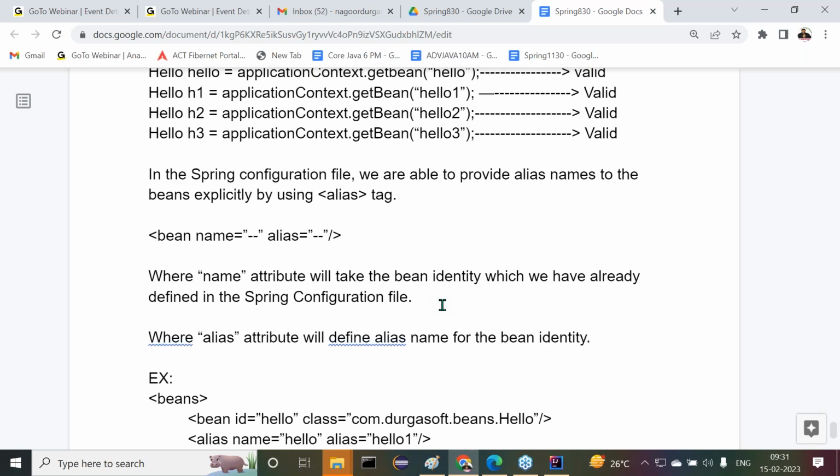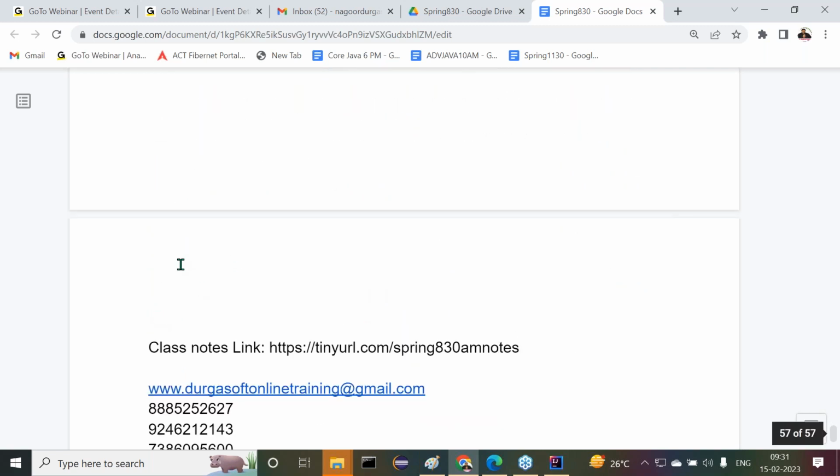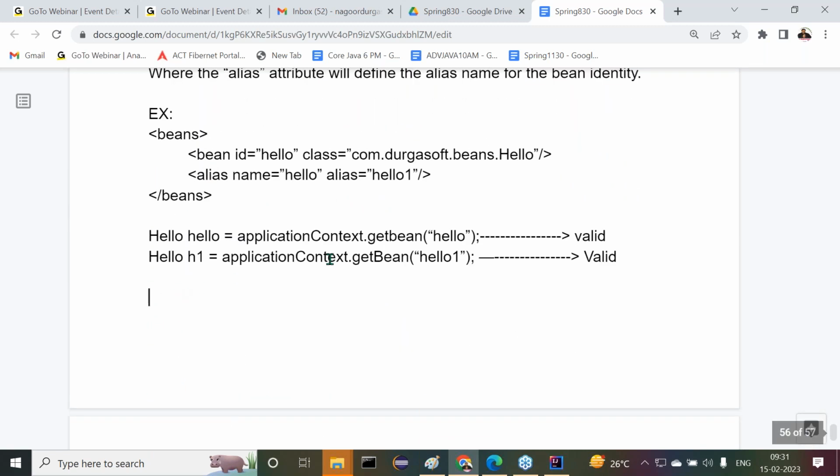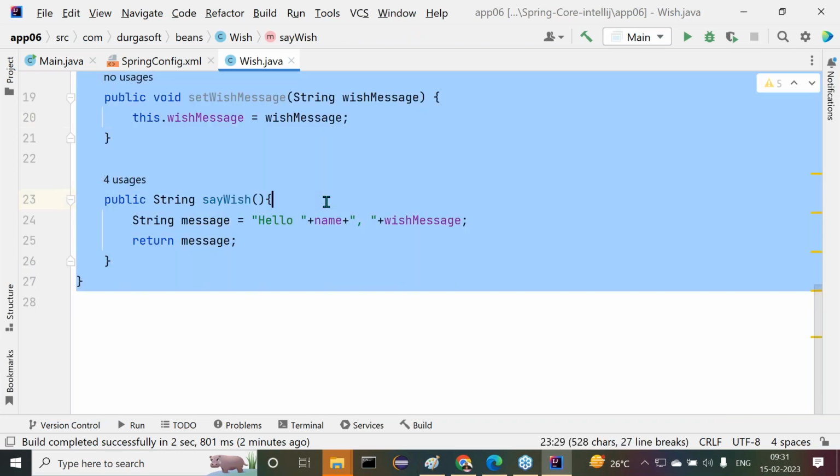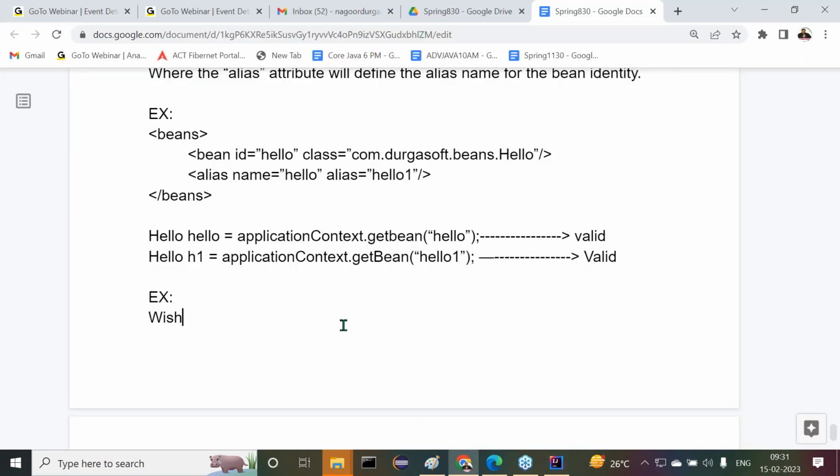Alright, and an example is given there. Apart from this example, I want to paste this example also as per our requirement. I want to give even this example also. Now, first of all, Wish.java. Anyway, I prepared this example. Now let me have it.